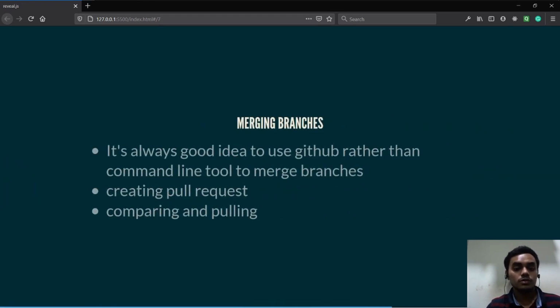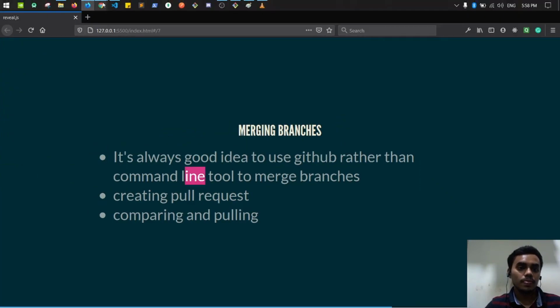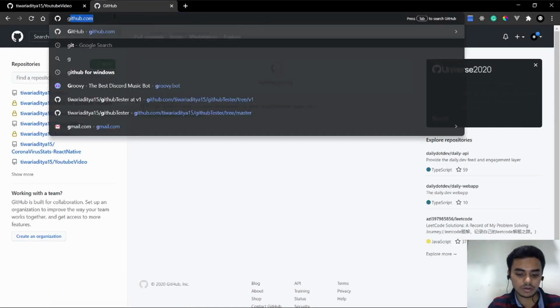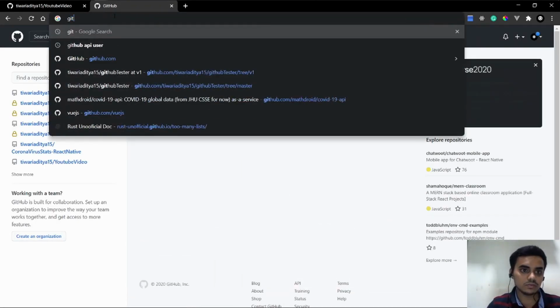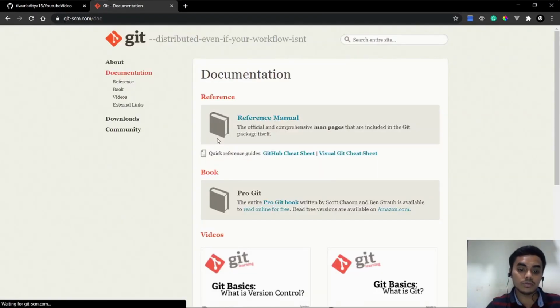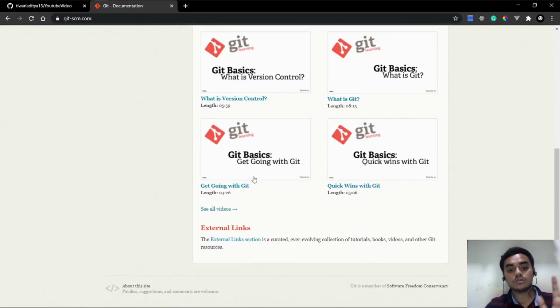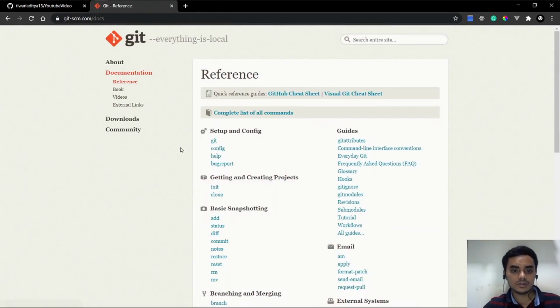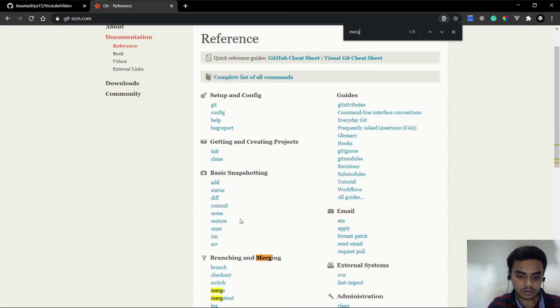Now merging branches, we saw it's always a good idea to use GitHub rather than the command line. There are also commands for merging. If we go here, on git, there is documentation, and there are also commands for merging as well, but it's always a good idea to merge your changes on GitHub, because you can visually see what the changes are. So here are some merging commands. Merge, yeah.